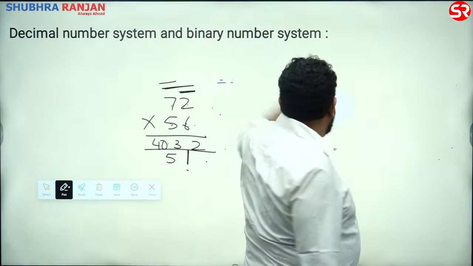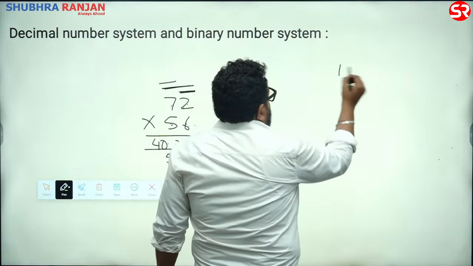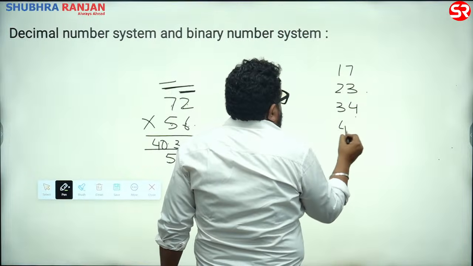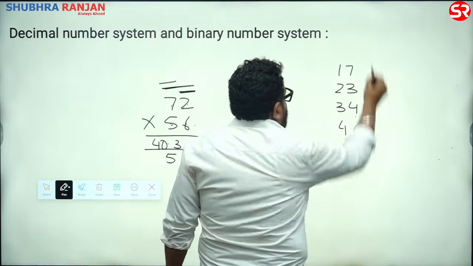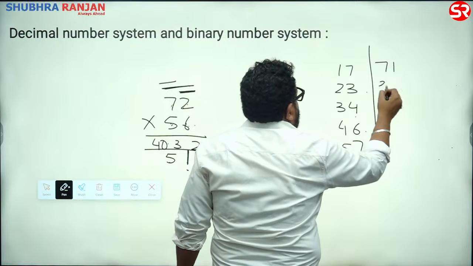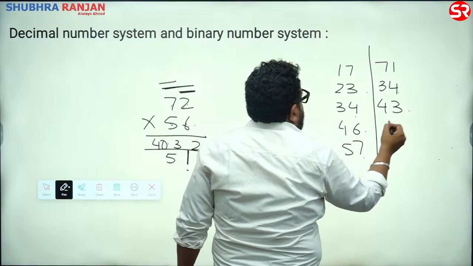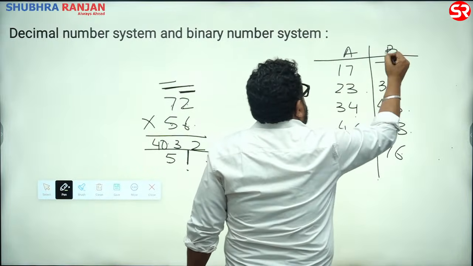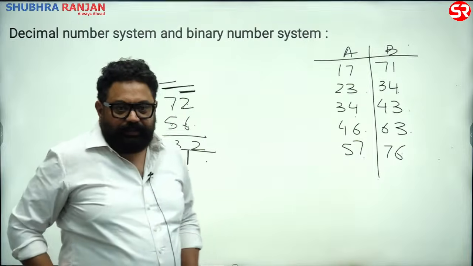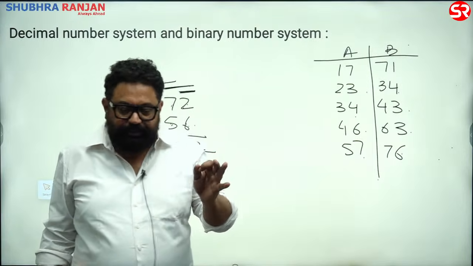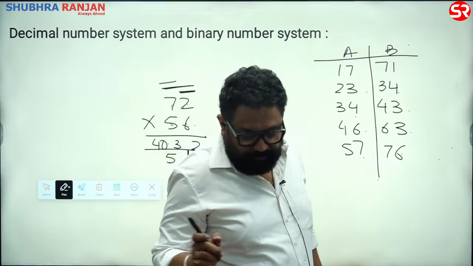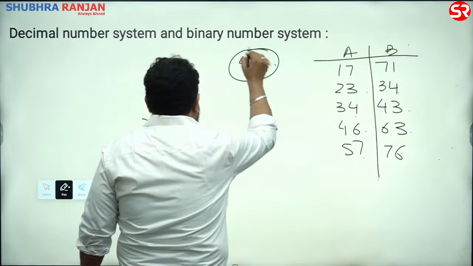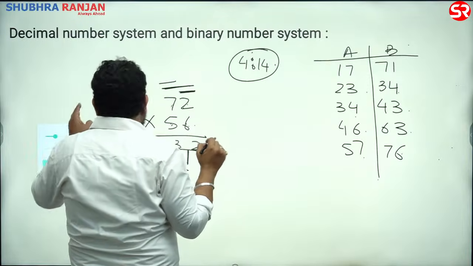Don't do too much. Take these: 17, 23, 34, 46, 57 into 71, 34, 43, 63, 76. This is A, this is B. All right, giving you only 5 minutes. Time starts now. You know what you have to do. Time is 4:14. Listen to me, what you have to do. I gave 1 minute extra.